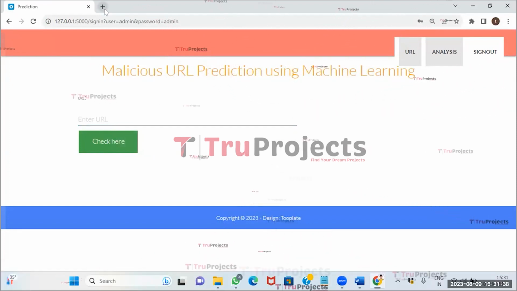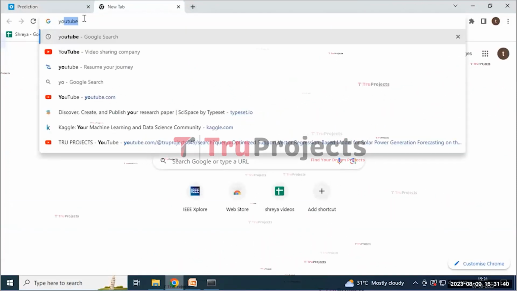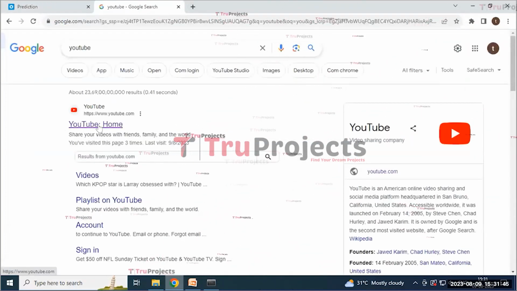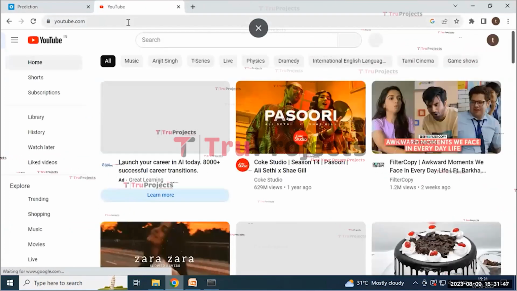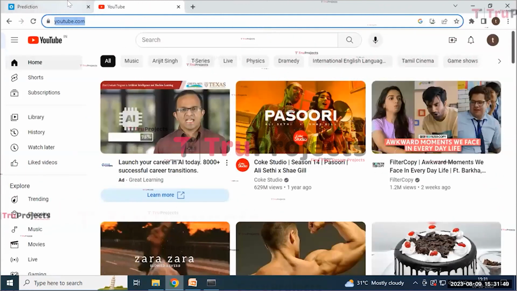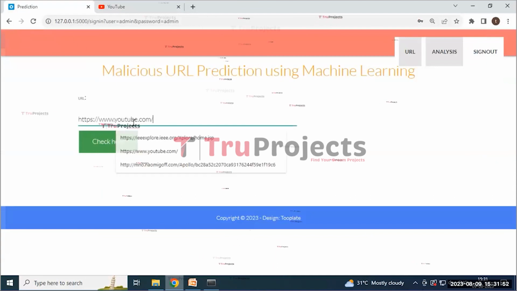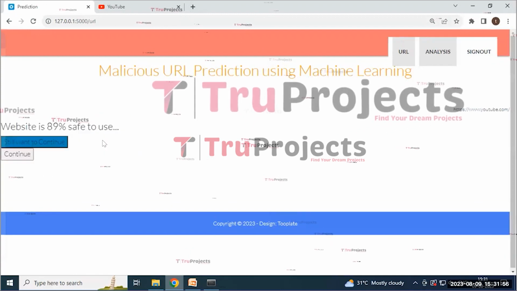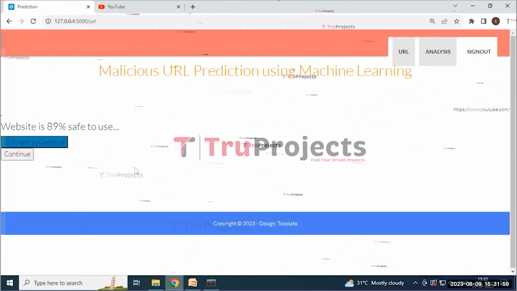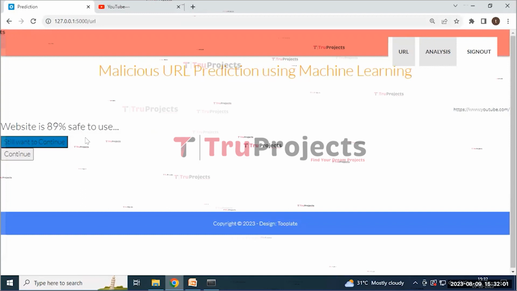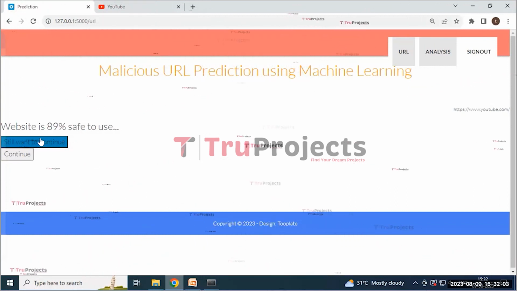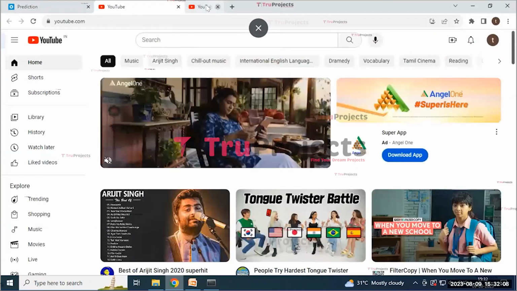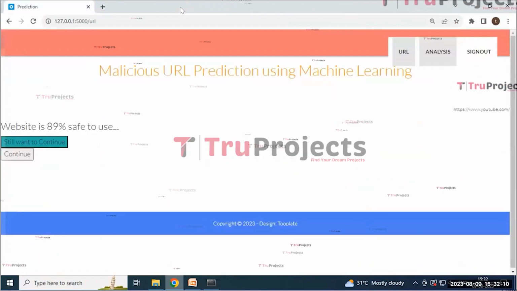And I'm opening a new tab and I am typing YouTube. And here I need to copy this link and then paste this link and then click on the check here button. Here it predicted that the URL is 89% safe to use. And by clicking on the still want to continue button, it will redirect to this YouTube page where we can continue with this site.